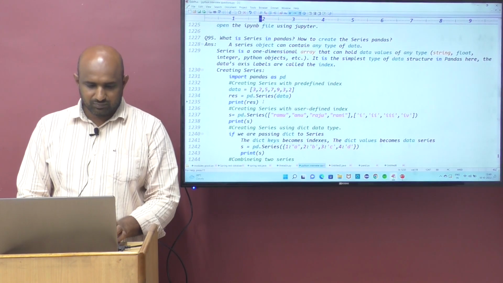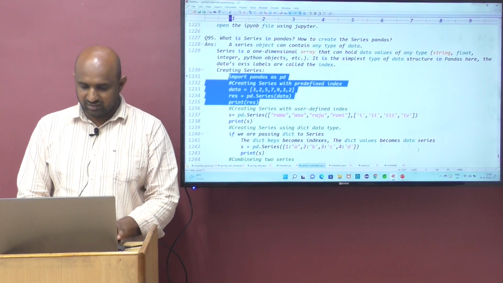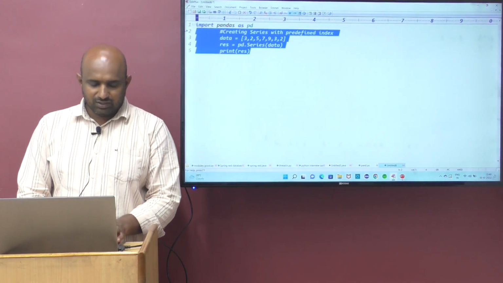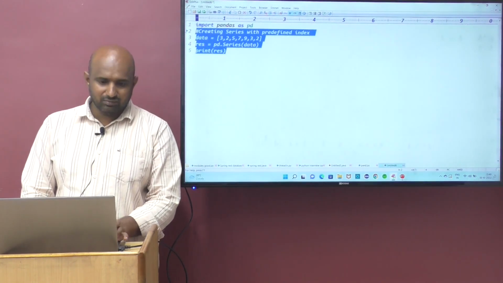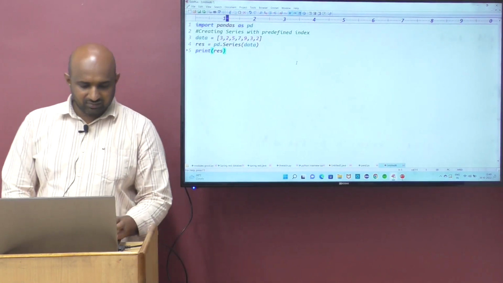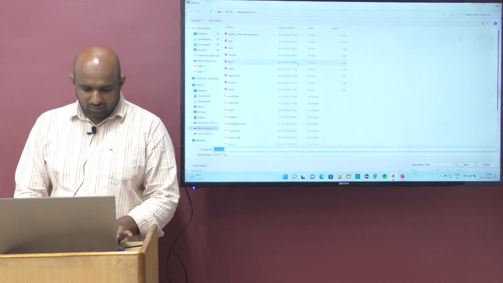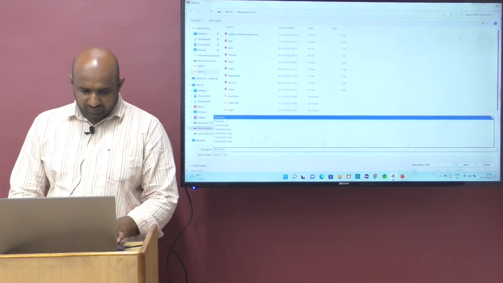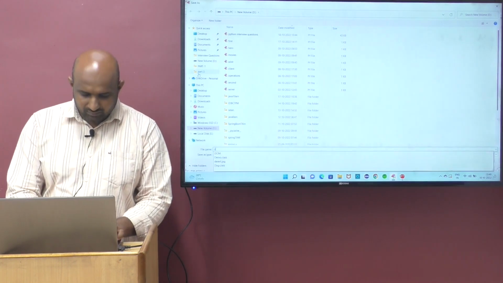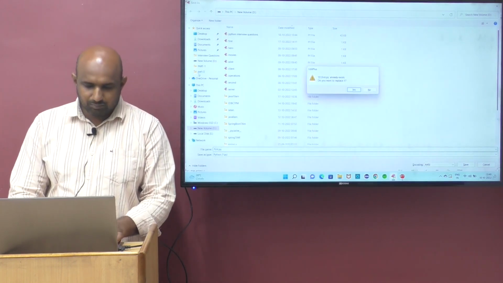I am creating the series with the predefined index. See the output, you will get some clarity. Import pandas as pd, and creating the series with the predefined index. In local disk D, the file is called first.py.